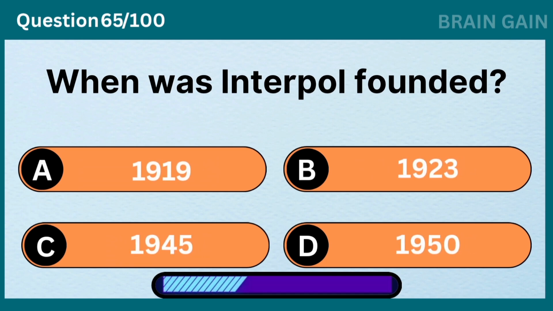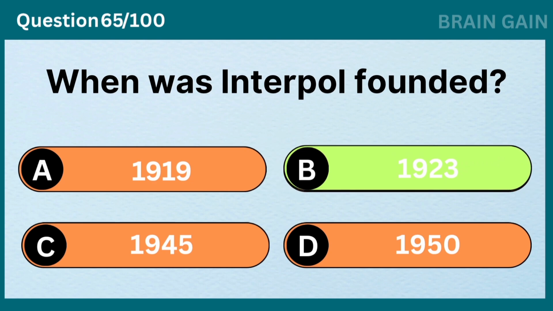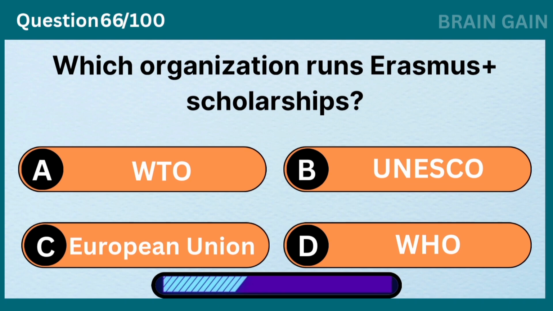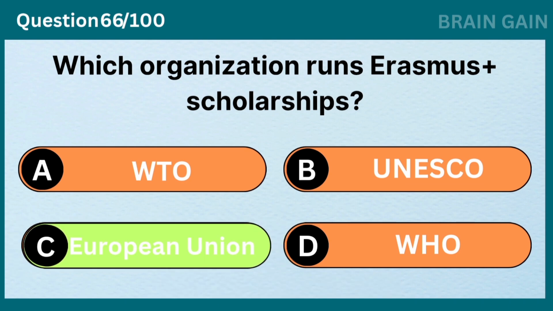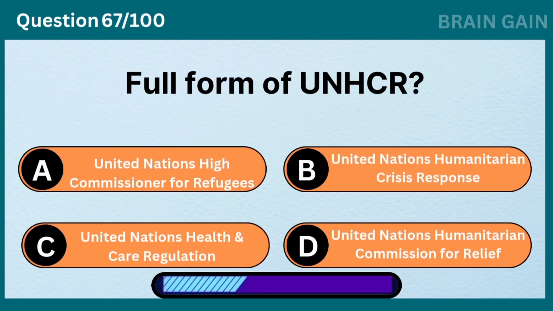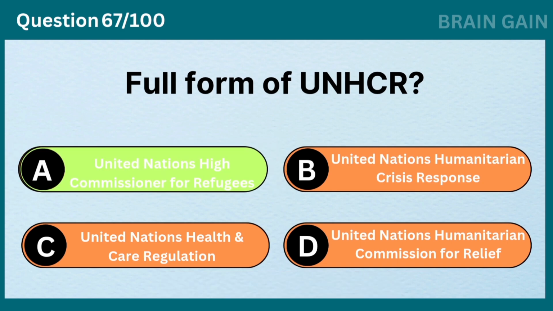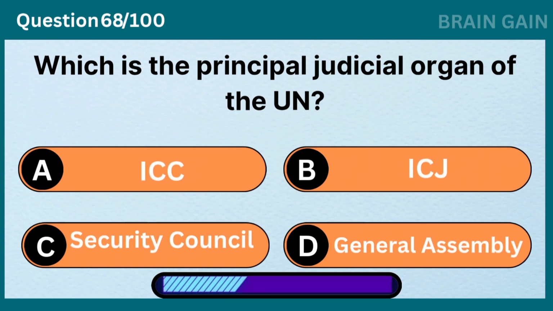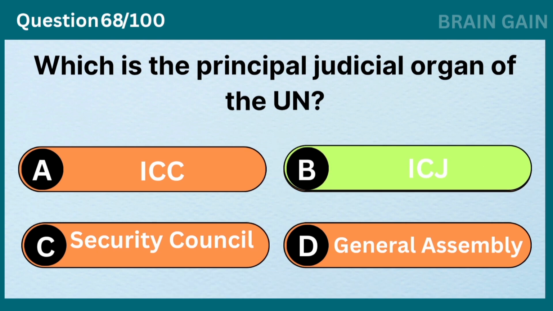When was Interpol founded? 1923. Which organization runs Erasmus Plus scholarships? European Union. Full form of UNHCR? United Nations High Commissioner for Refugees. Which is the principal judicial organ of the UN? ICJ.